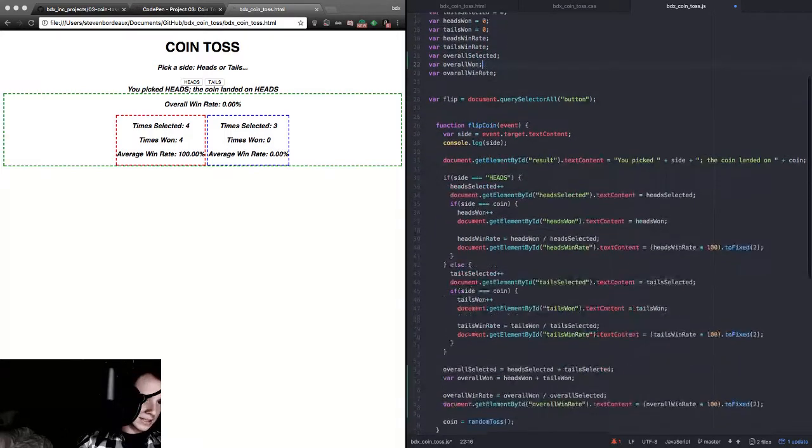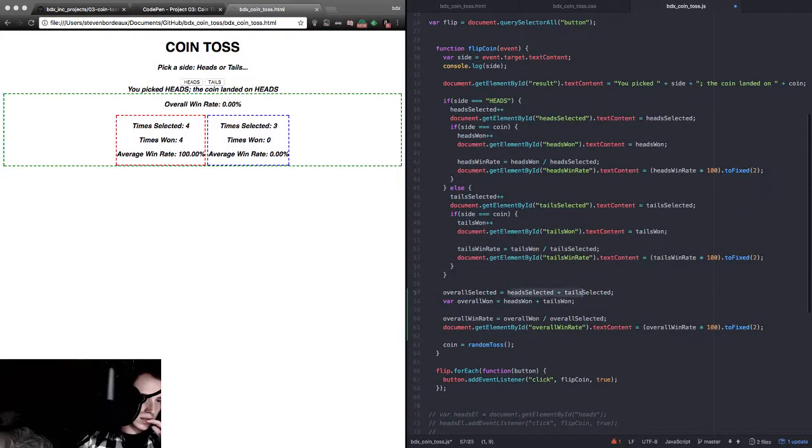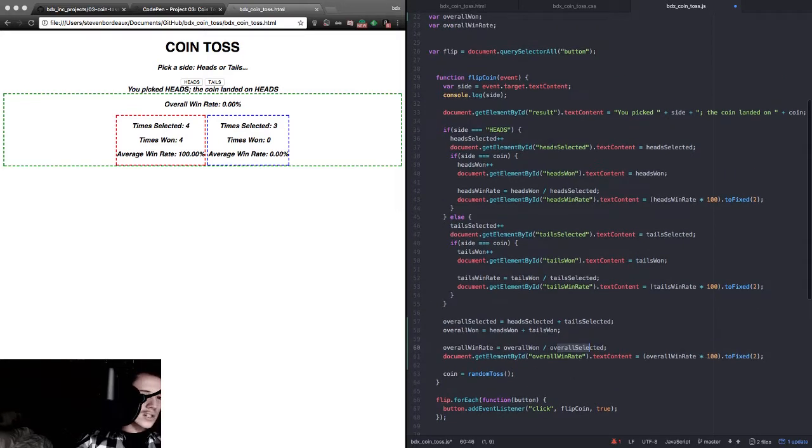Overall selected equals blank plus blank. Overall 1 should equal blank plus blank. We're dividing overall 1 by overall selected. Fair enough. And that should happen with each click event.